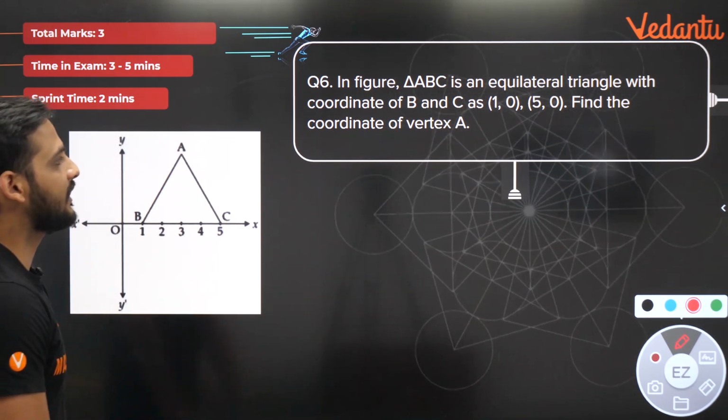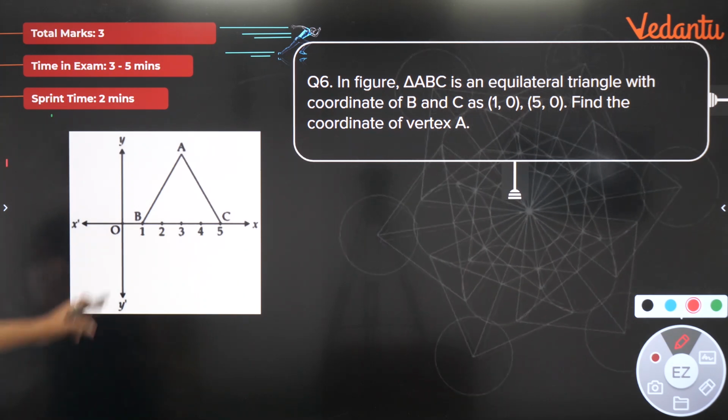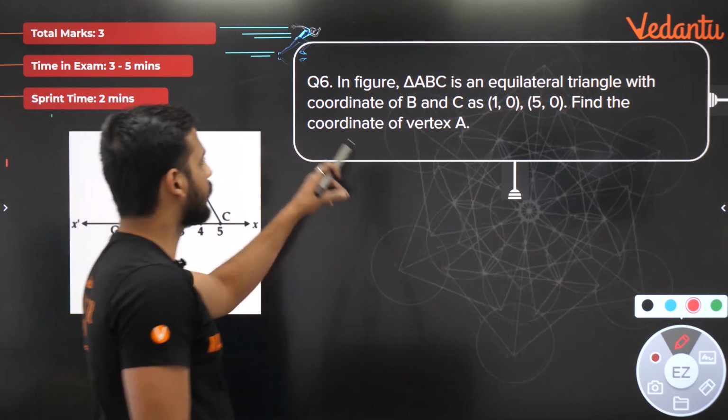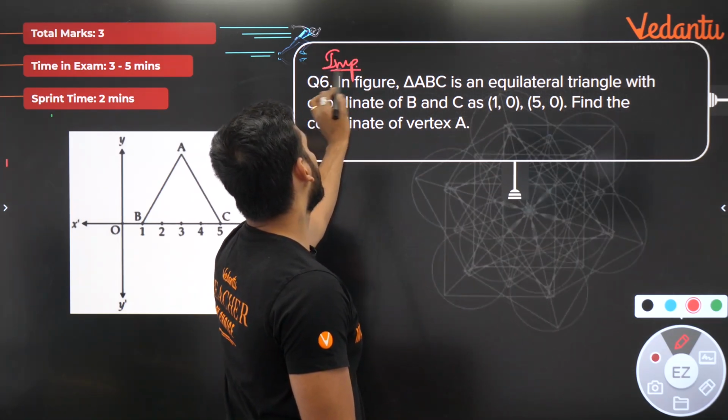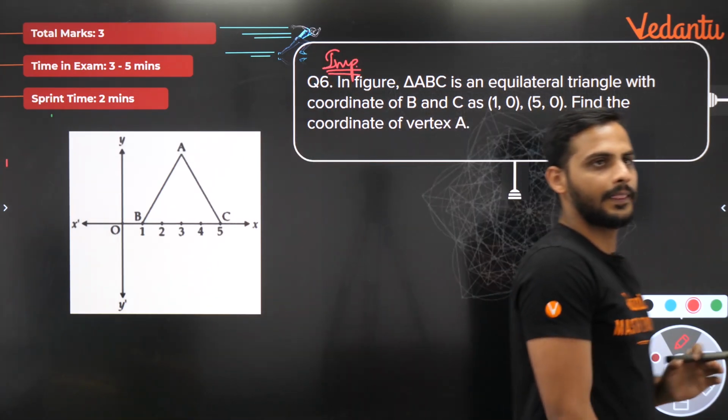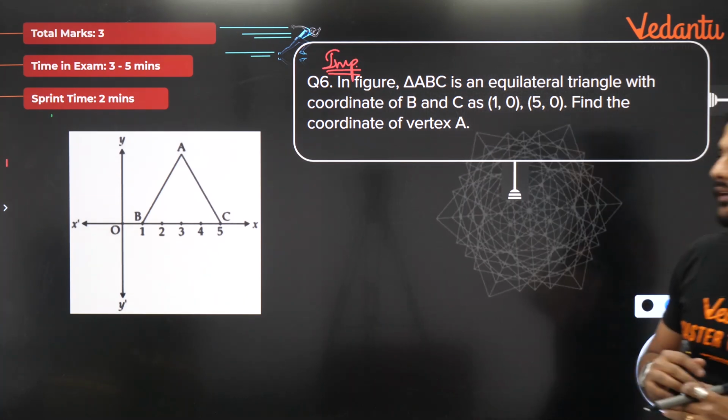with the coordinates of B and C as 1, 0 and 5, 0. Yep, we can see 1, 0 and 5, 0. Find the coordinate of the vertex A. Now, it's a very important question. Very important question. Okay, now see, we will be using some geometry.